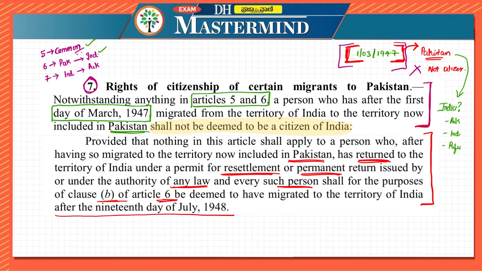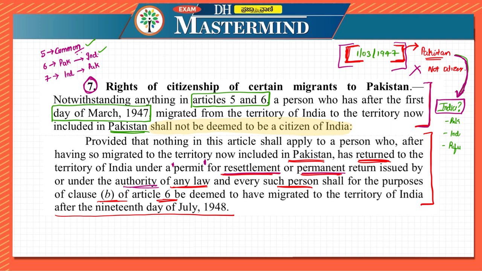But if they returned from Pakistan to the territory of India after India issued a permit, let us say India at that point issued a permit that if you want to come back to India, we will still give you citizenship, and under that permit for resettlement or permanent return they came back,